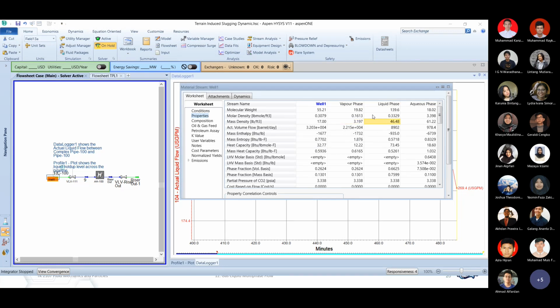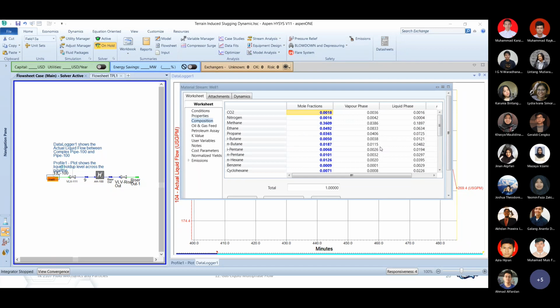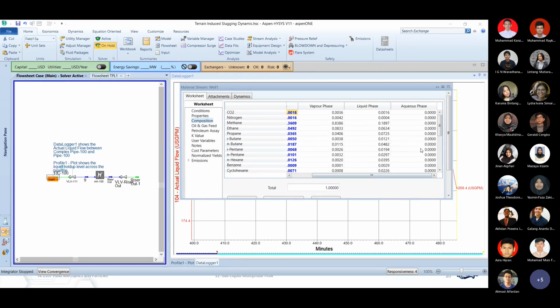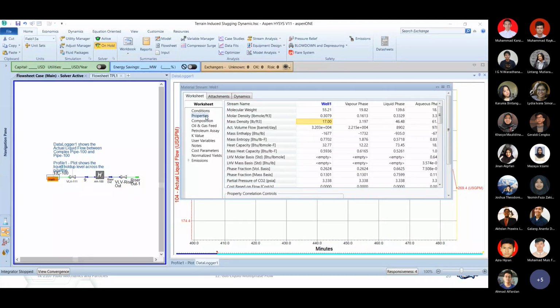We can measure the mass density of the liquid phase, that is, only the density of the liquid hydrocarbon part. We can also measure the density of the aqueous phase, and if you remember, the aqueous phase is water. So the measurement is very straightforward, specific for a specific phase.